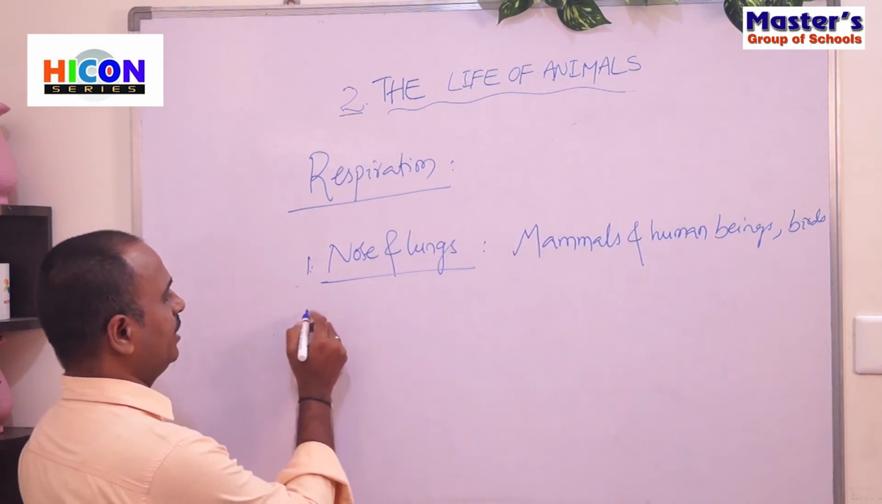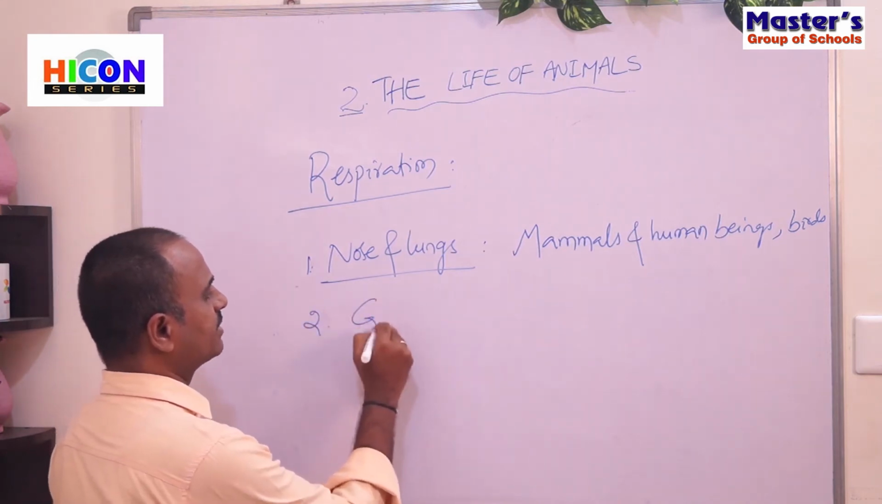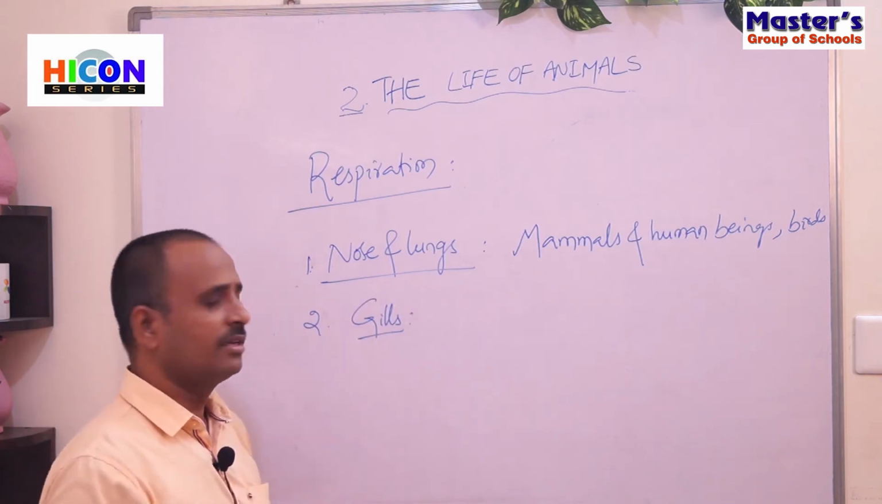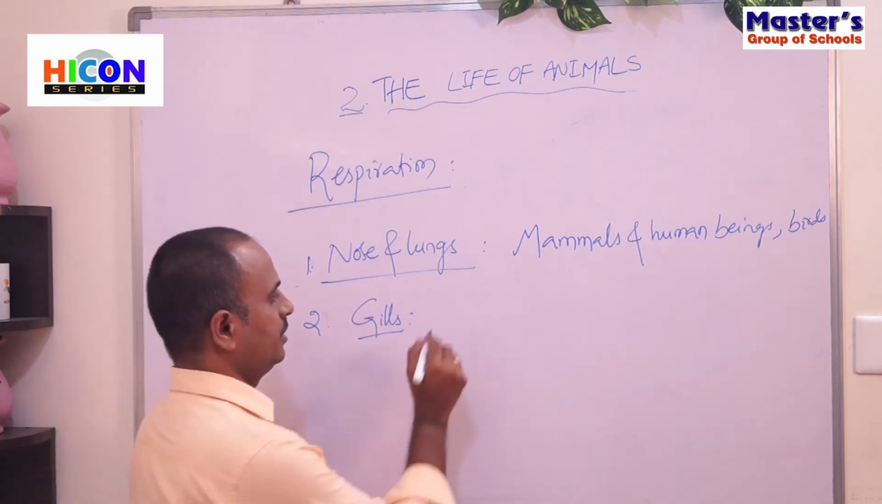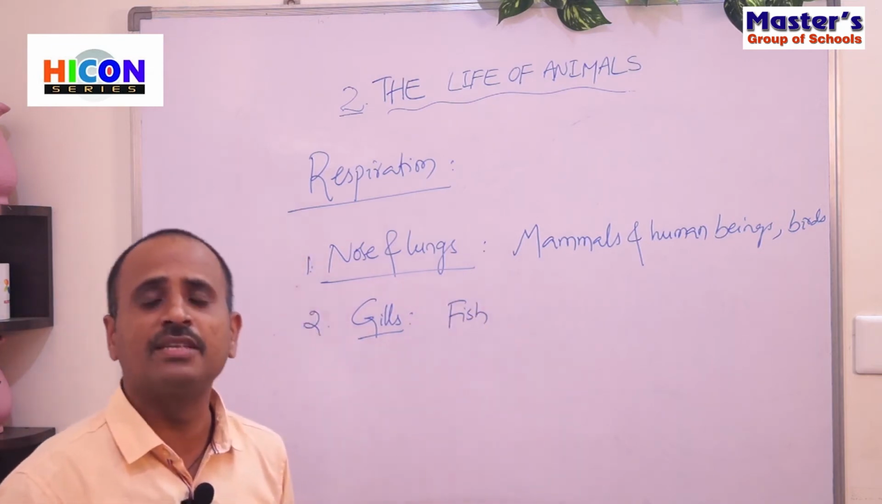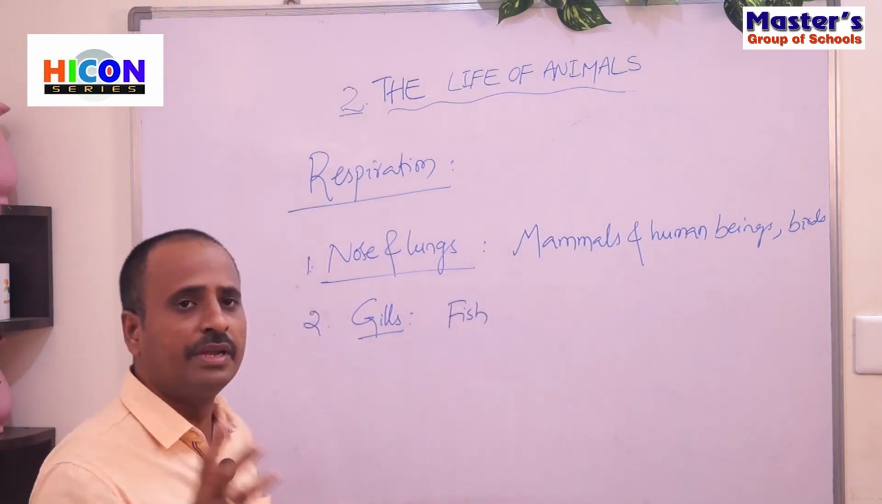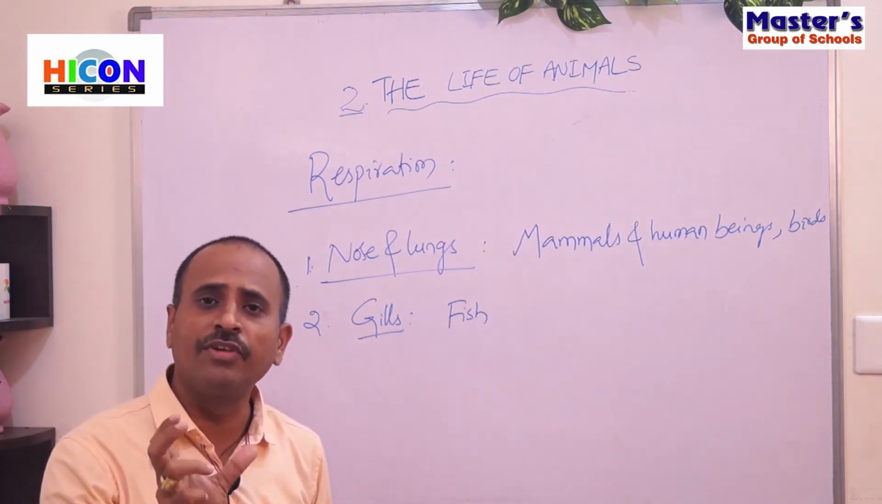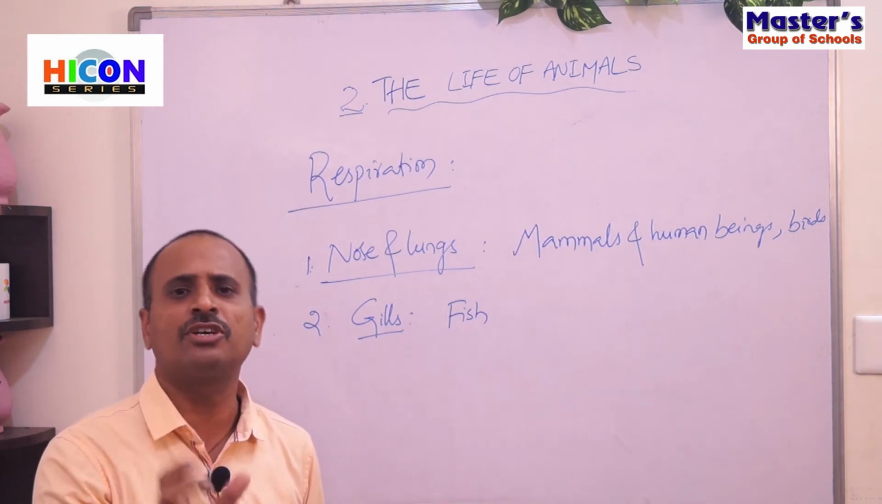And the second breathing organ is gills. Children, especially fish. Some aquatic animals like fish will breathe through their gills. Look at the picture. You are observing how the gills of a fish are.